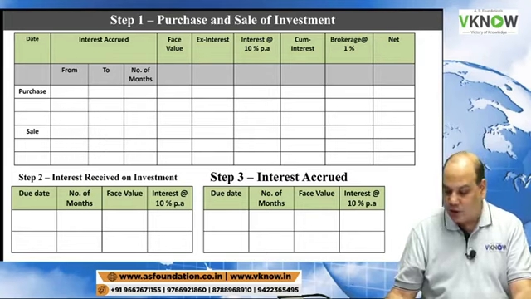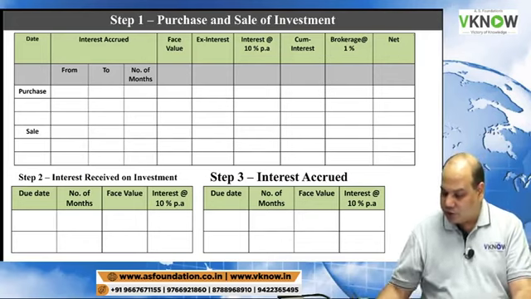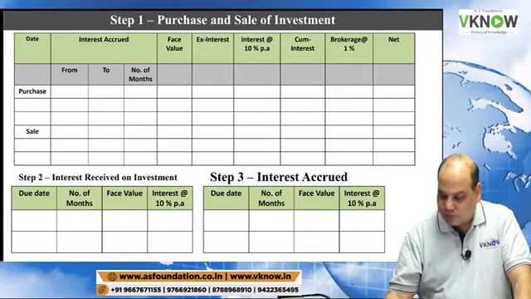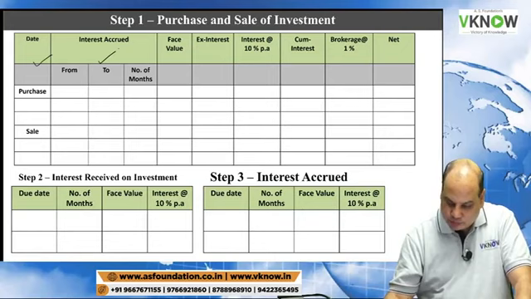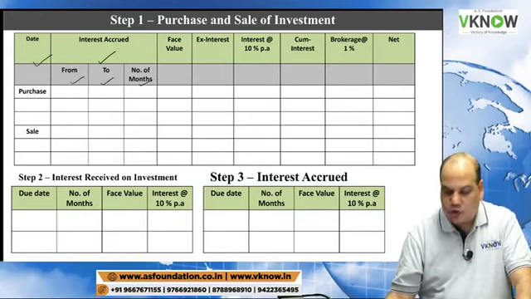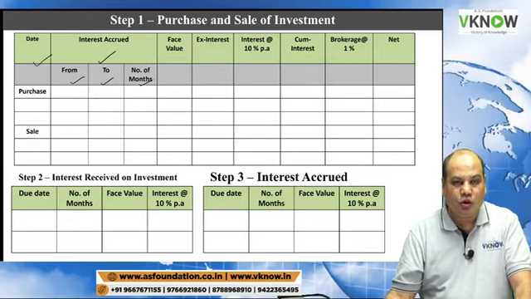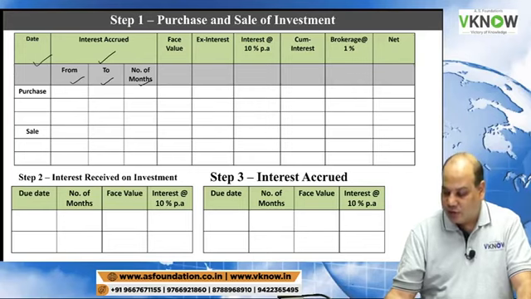Everybody has done the format. Very good. I am glad. So this time this format has 10 columns. Date, interest accrued. Under interest accrued you will write from, to, number of months. Then face value, ex interest amount,